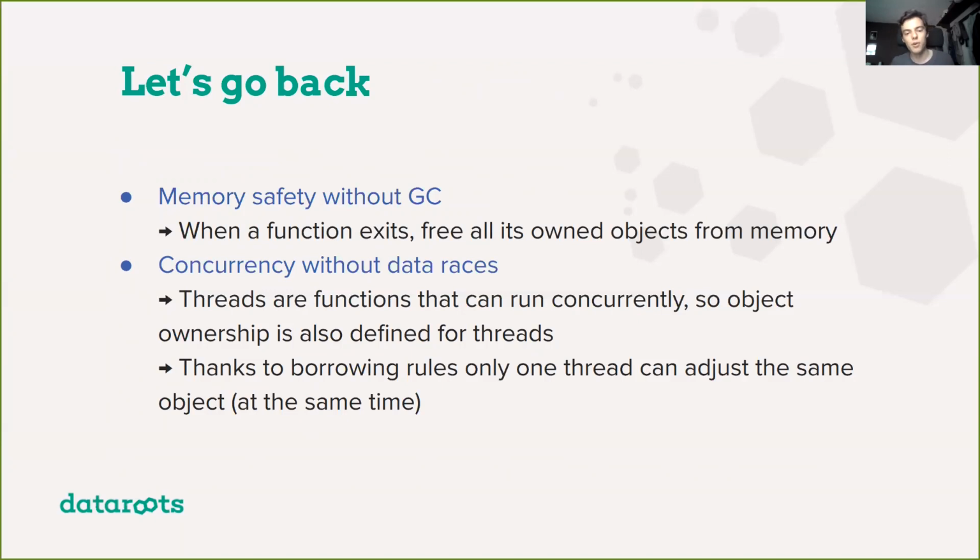And then for the concurrency without data races, this is a bit more difficult to see. But basically, threads are very similar to functions that can just run concurrently. So if you look at it from this perspective, then you can also see that this ownership system doesn't just work for functions, but it also works for threads.